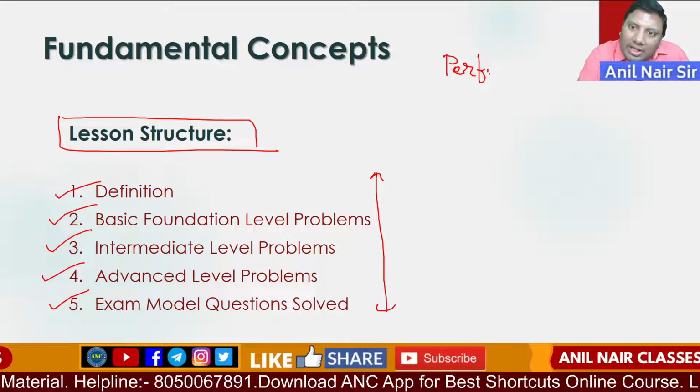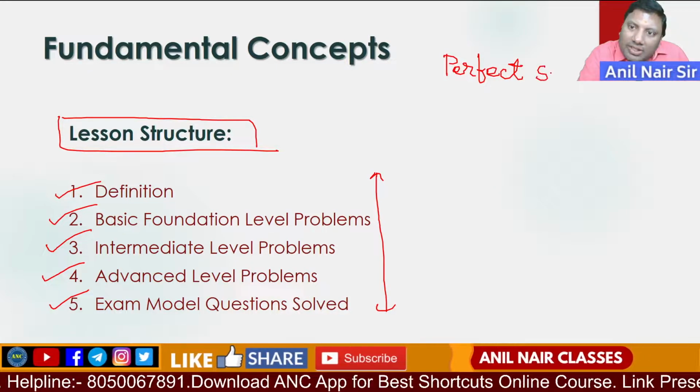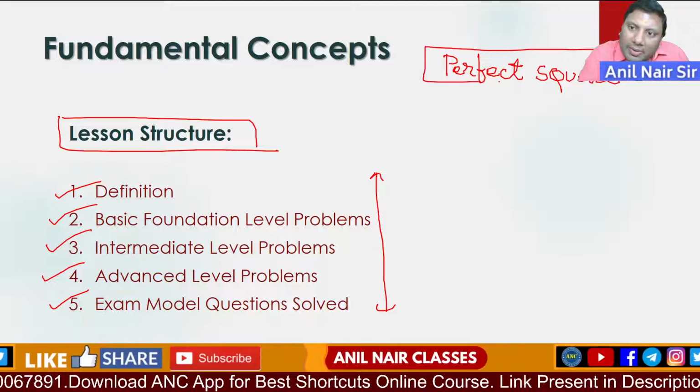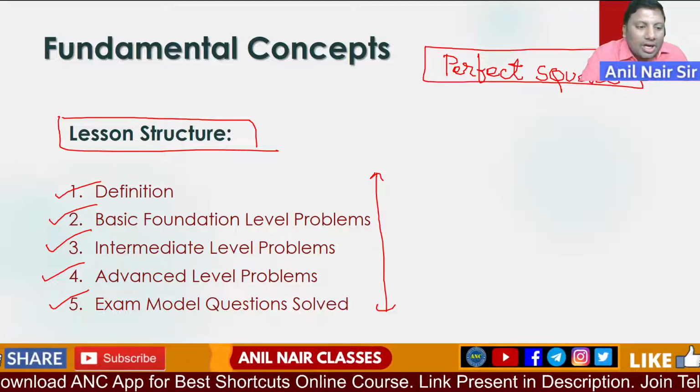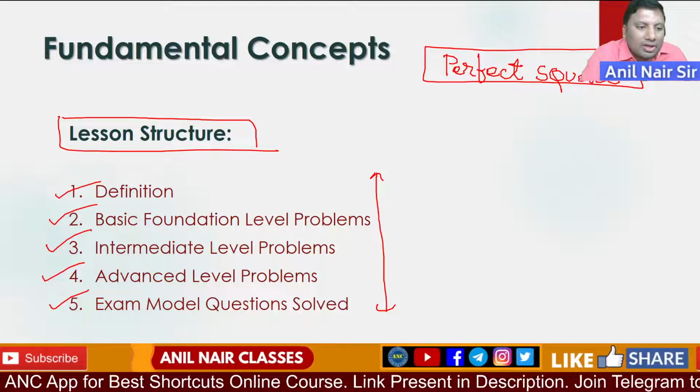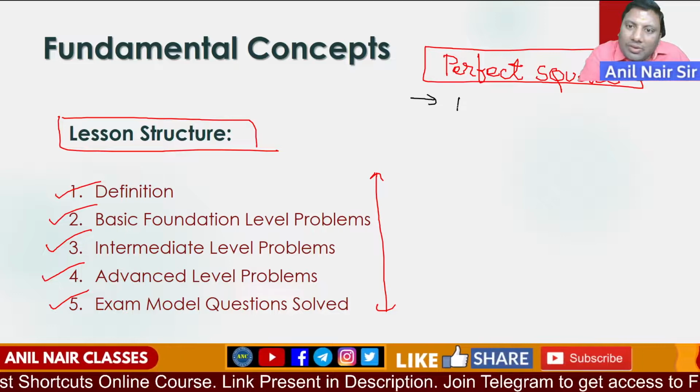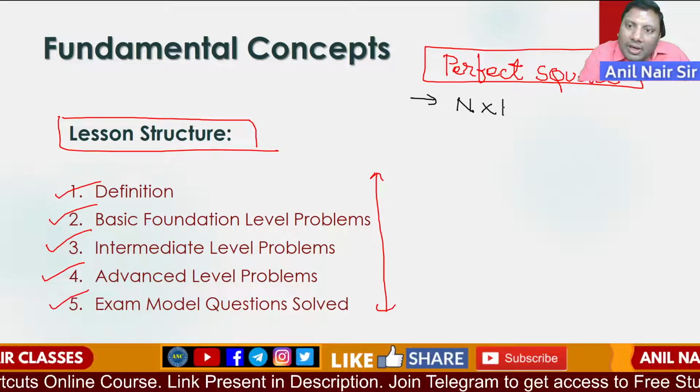We have taken the concept that is perfect square. What are all the important concepts with respect to perfect square? Let us see. A perfect square is a number multiplied by itself.